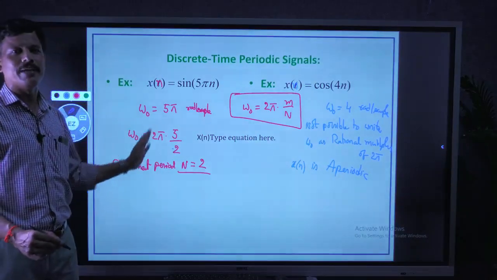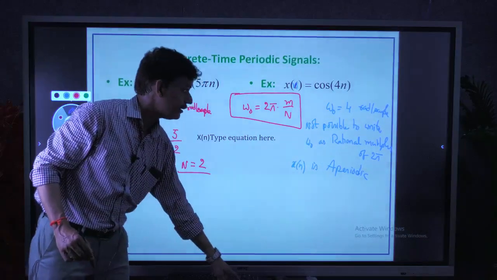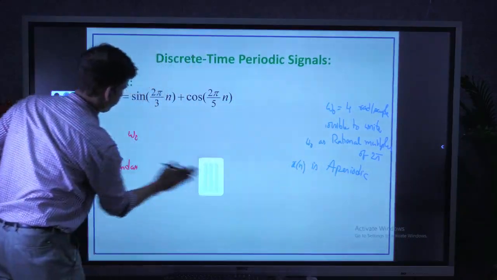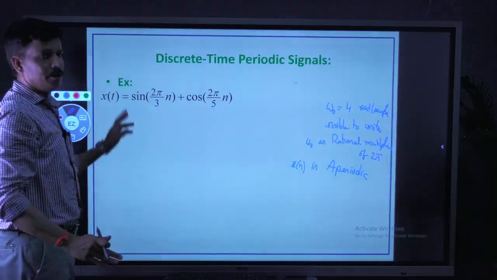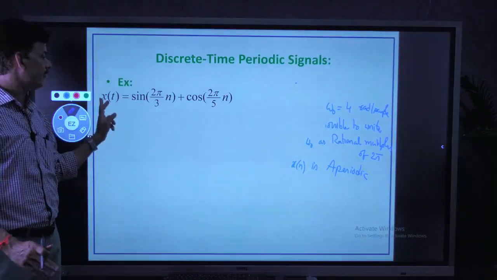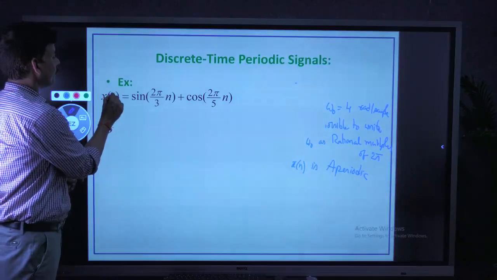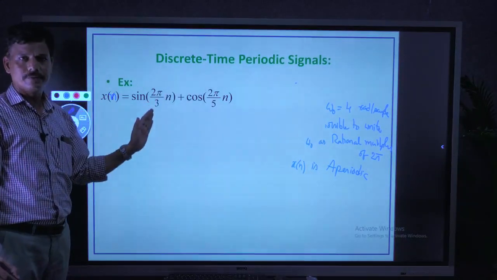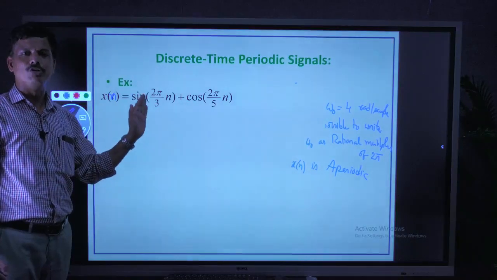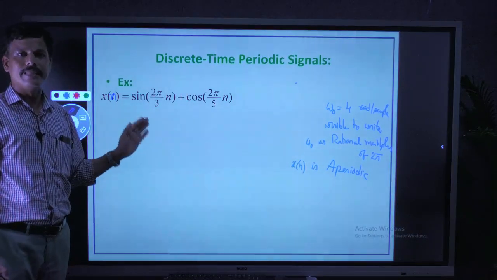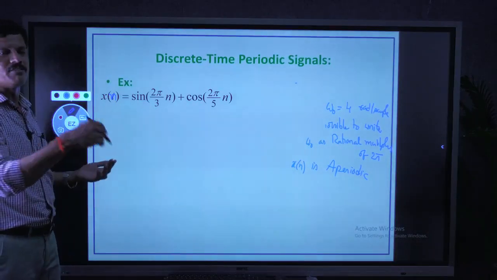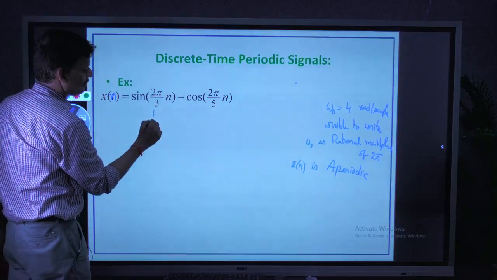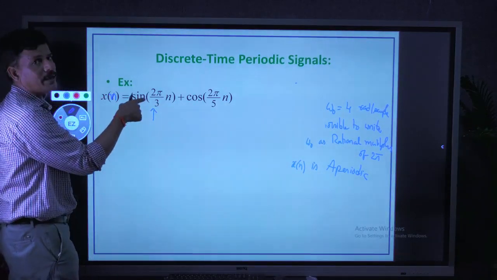Okay, in a simple way we can tell like this. Next, if you see the combination, x of n is a combination of two terms. Here also individually we need to find out whether the individual terms are periodic or not. Then we can decide based on the ratio N1 by N2. So first, take the first term, find out whether it is periodic or not.